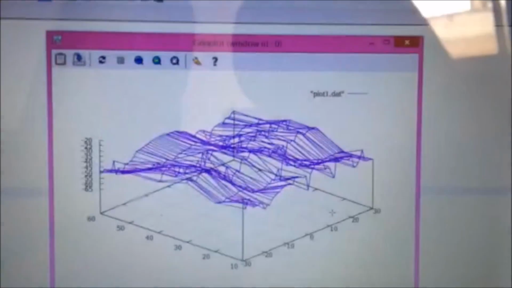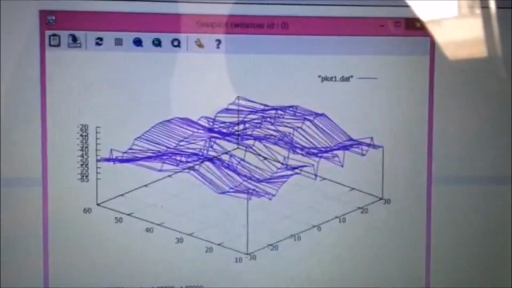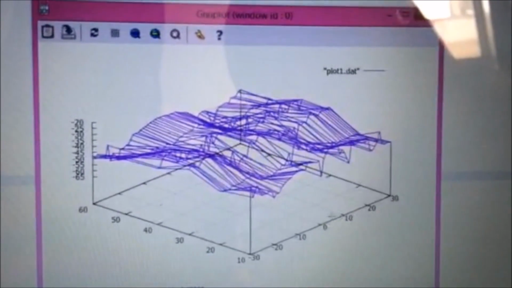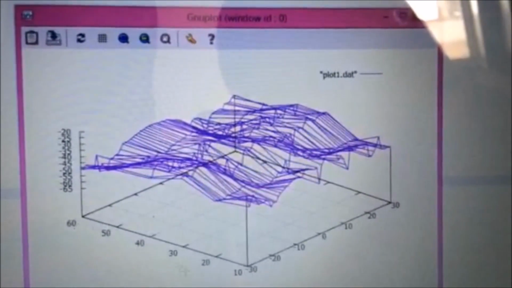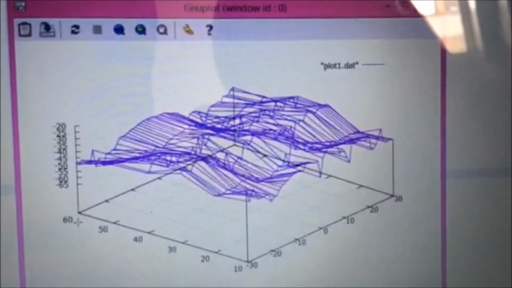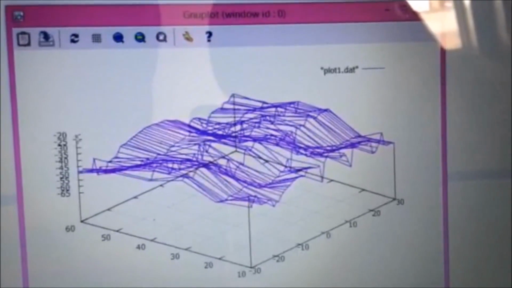This is our result from Audacity that we transferred to Notepad++. When we compile all results from 10 cm until 60 cm for the y-axis and plot using GNUplot, we get this graph. This is the result when we plot using GNUplot. This is for the z-axis, and we move the stepper motor to the left and to the right 30 cm. This is for the y-axis. We change the y-axis from 10 cm until 60 cm. The z-axis is for the intensity of sound.